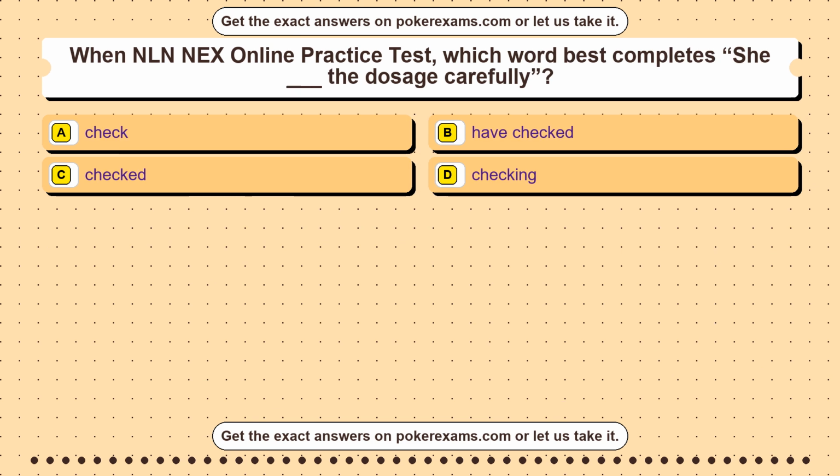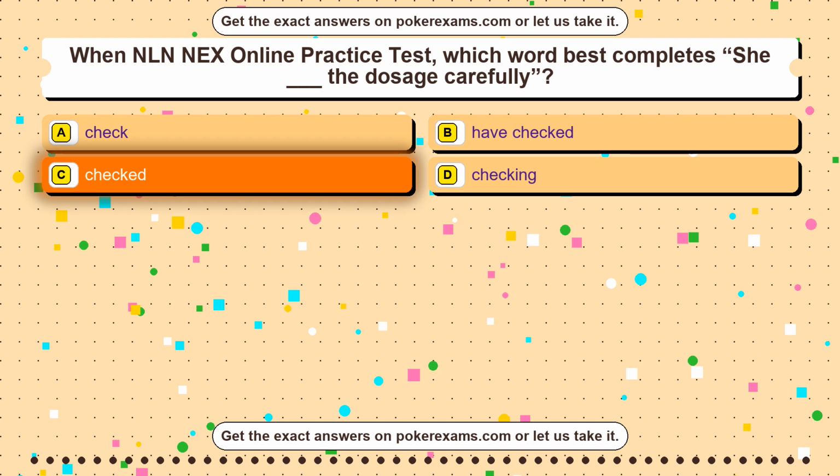Question 19. When NLN NEX online practice test, which word best completes she blank the dosage carefully? Option A check. Option B have checked. Option C checked. Option D checking. The correct answer is option C, checked.